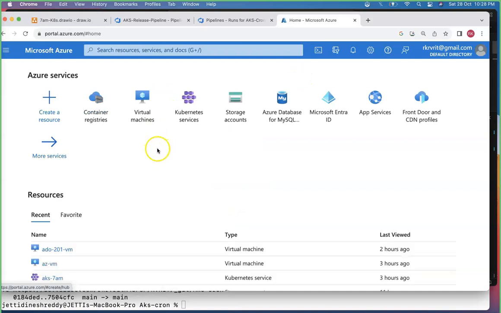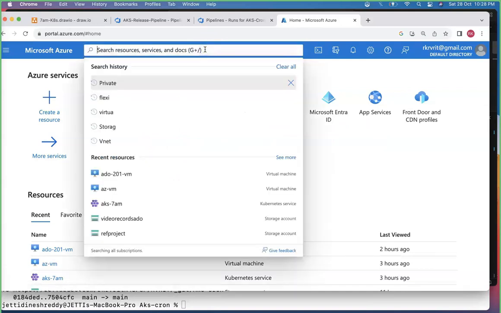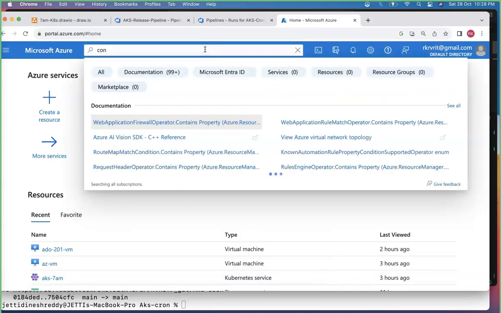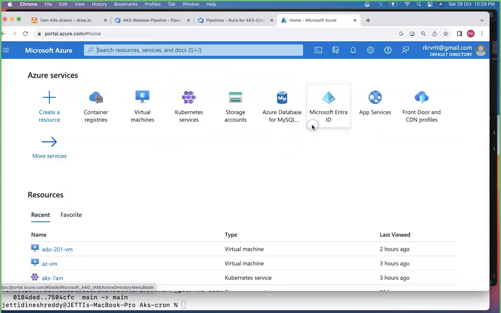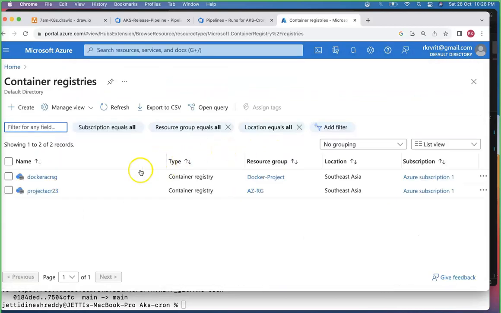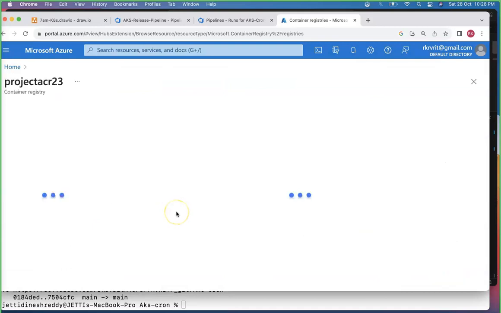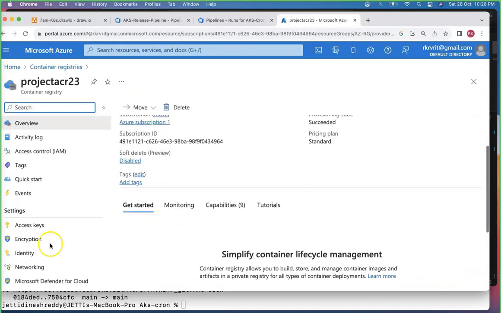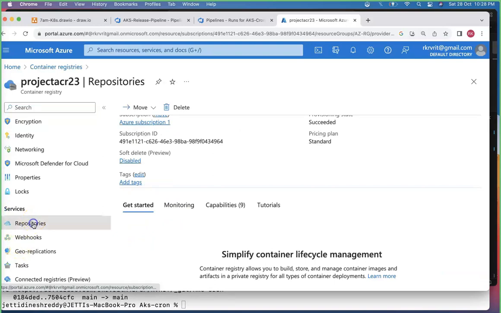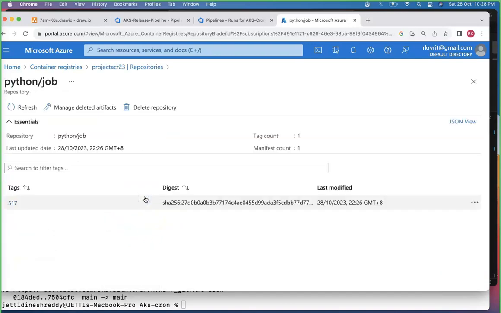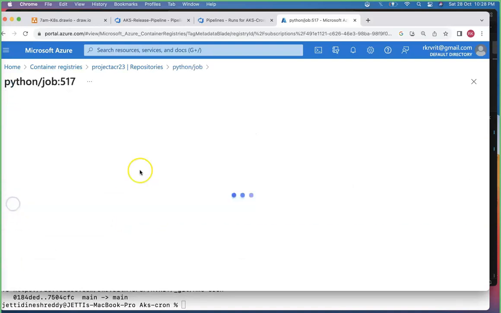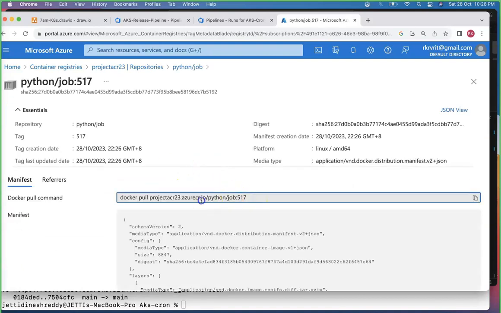Once you are here, team, go back to the container registry. If you go to the container registry, this is the container I'm talking about. Once you are here, go to the repositories. In the repositories you can see the Python job. This is the one I'm talking about. Click on the 517. This particular name you should maintain.